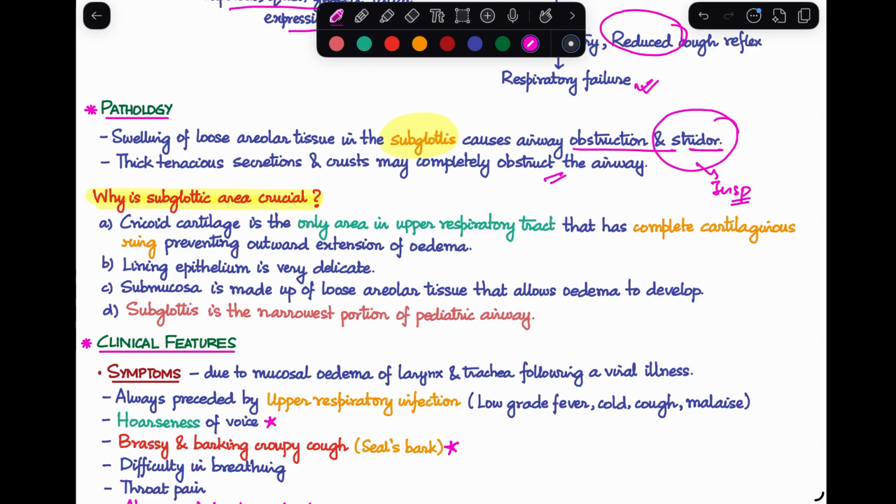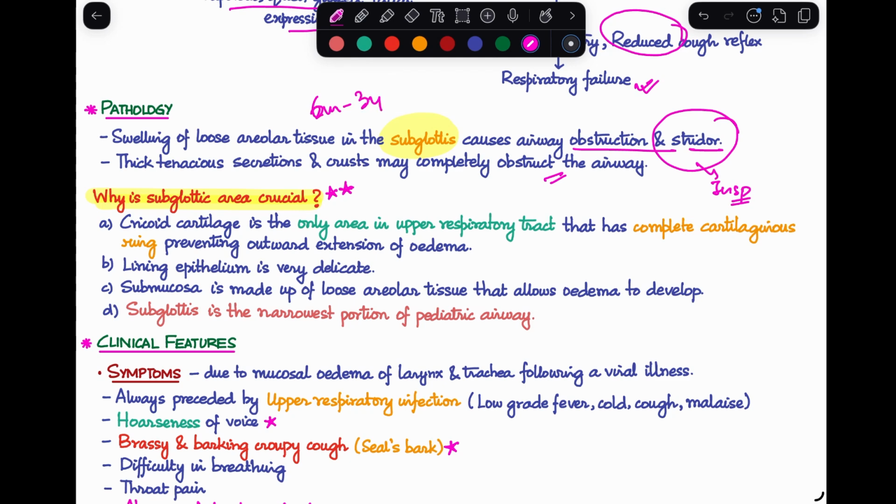Now, coming to a very important viva question: why is the subglottic area so crucial here? If you remember, the age group is 6 months to 3 years.